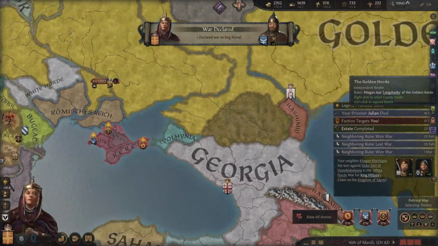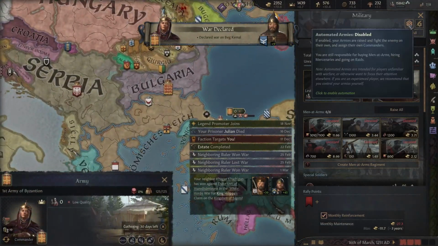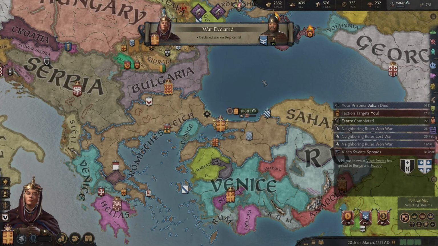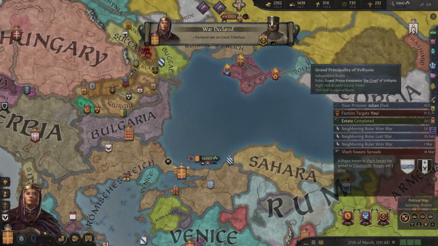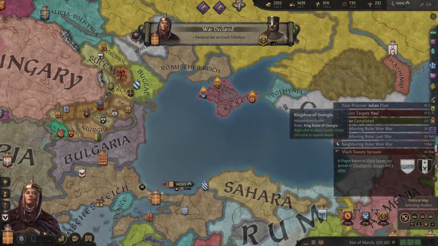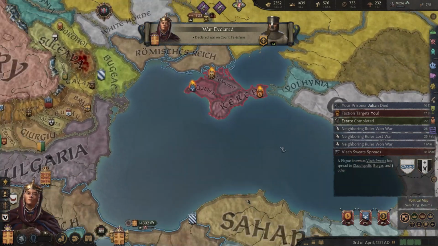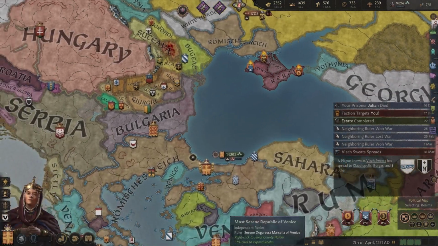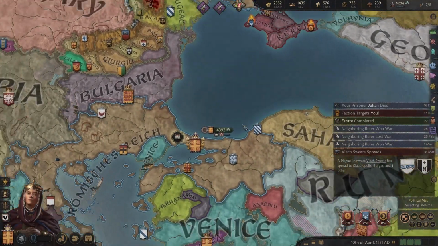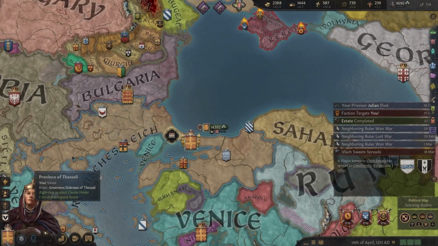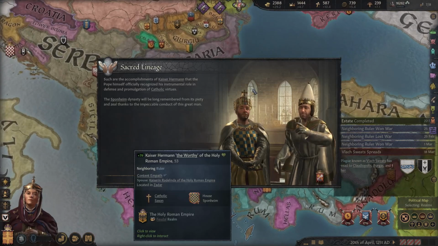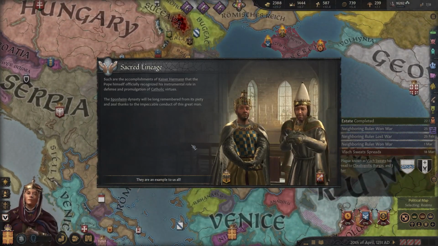So we're going to raise the army, and then we're just going to automate the army, and we'll just let our automated army go and deal with all of that. I think it should be relatively easy for them to handle. Can't foresee any major issues here. They don't have that many troops, so we'll let our automated army go in and just take care of all that. I do like automating the armies.